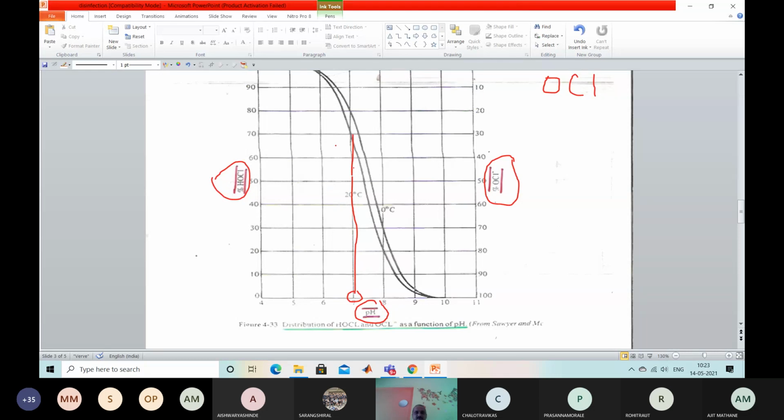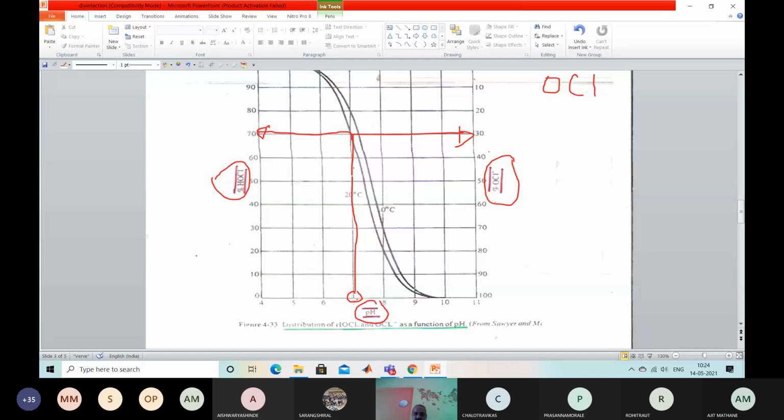Okay, so how much HOCl is there if the pH of the water body is 7? 70. And at the same time, how much OCl is there? 30. So 70 plus 30 comes to 100. It means that when you add chlorine, HOCl and OCl are produced, and the combination of this HOCl and OCl makes 100%. So this is the indication.